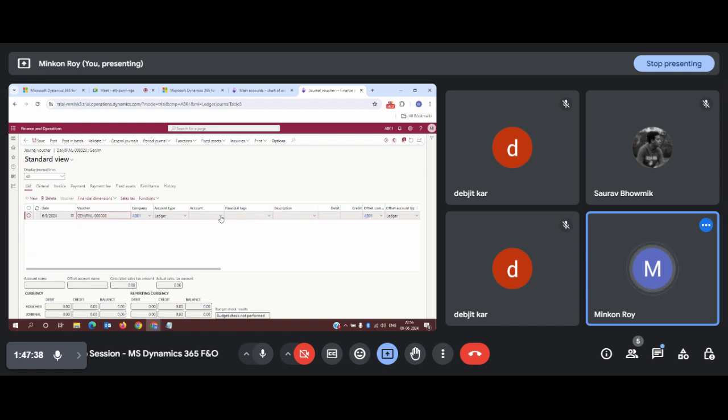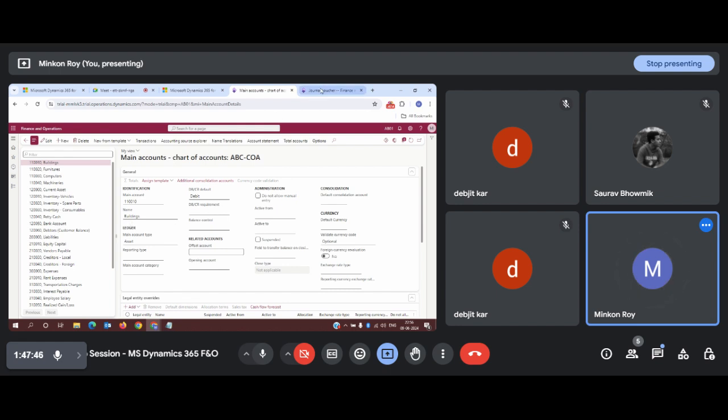Now you need to select the ledger account. What ledger account am I supposed to select? I am supposed to select an asset account. Say for example, I was defining with a building.